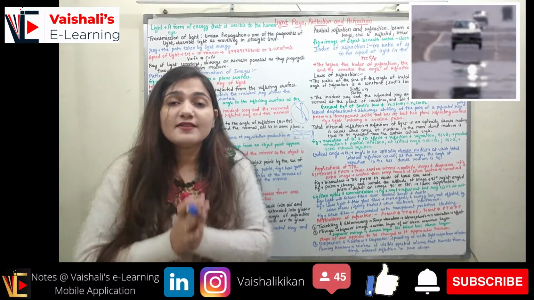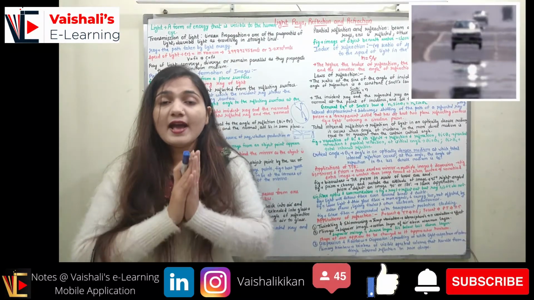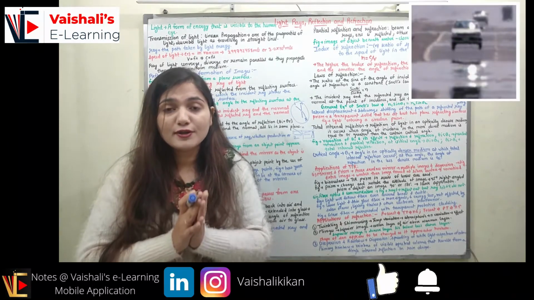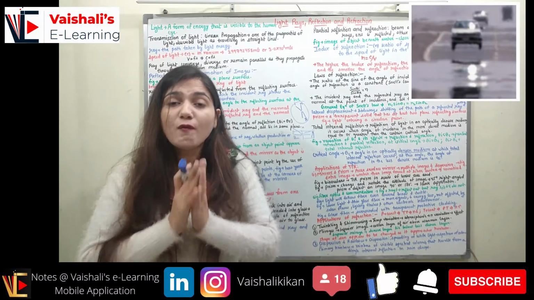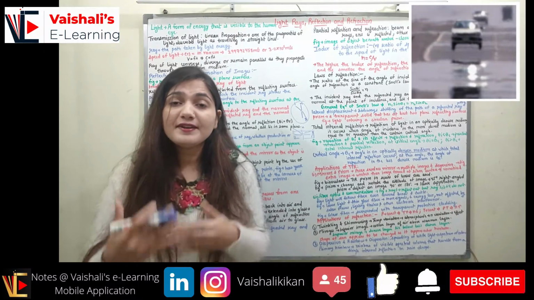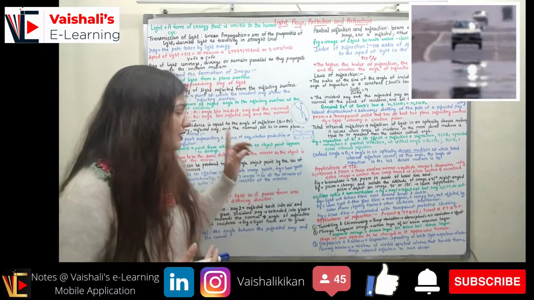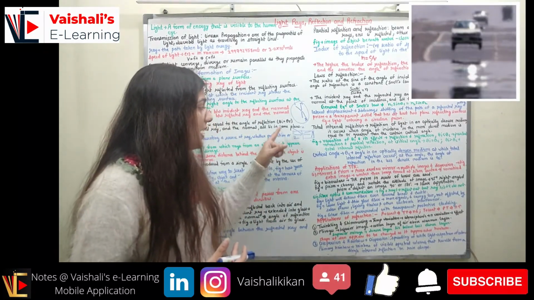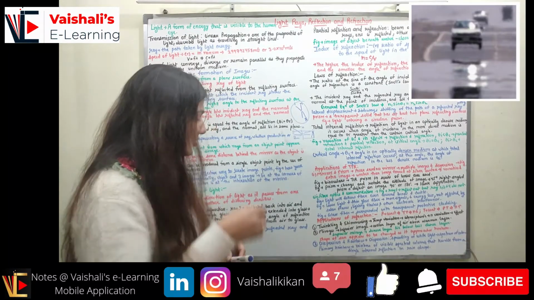You can see this on a very hot day, when you are driving on a road, you observe a water-spilled region, but you can never reach this region. This is the phenomenon of the inferior mirage and the phenomenon of total internal reflection.